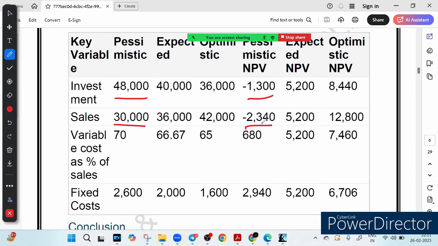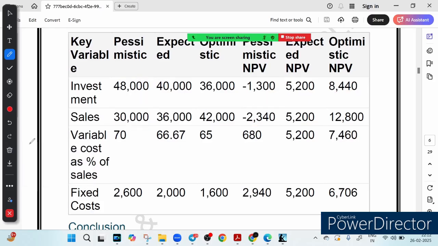So this is what is shown by this particular chart: what happened to our investment. Instead of 40,000 we have to invest 48,000. In sales, instead of 36,000 we get sales of 30,000, and you can see what is happening to the NPV, right? Expected NPV was this much, optimistic NPV was this much. You subtract this one, you will get this one, right?